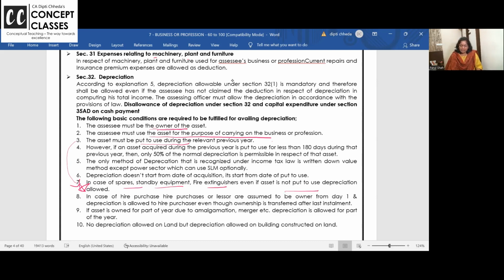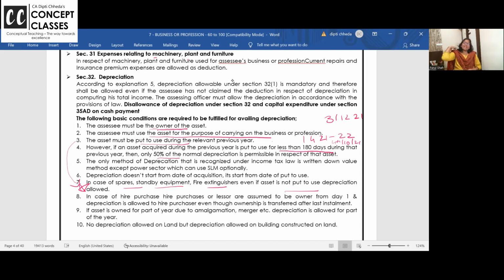Okay? Now, next point is, if the asset is used for less than 180 days, 50% of the depreciation. That means, till 4th of October, your financial year is say 21 and 22. So from 1st April to 4th of October 21, if you have purchased the asset, you are using it for more than 180 days, charge full year's depreciation. If I purchase the asset in December 21, then you are using it only for 3 months, approximately 90 days. 50% of the rate of depreciation you have to charge.